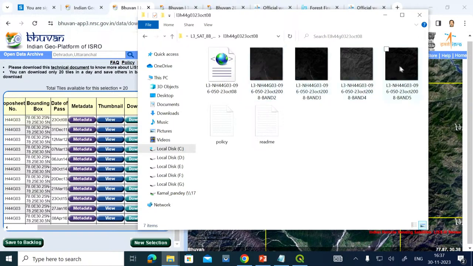You can say this band 5 is a SWIR band. In the electromagnetic spectrum, there is something called SWIR, short wave infrared. From that region, data is collected and is kept as a separate file. Similarly, for the near infrared NIR band, that is again a separate file. Similarly, there is one for the green band, and another for the red band.